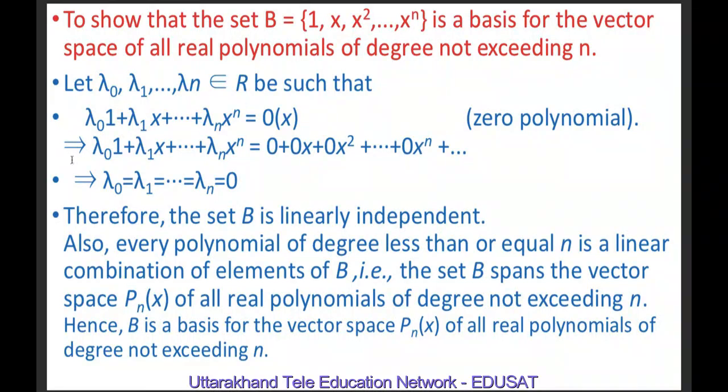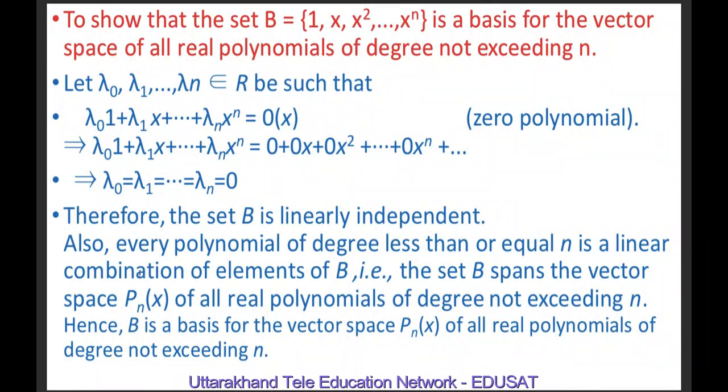And two polynomials are said to be equal if the coefficients of like powers of x are equal. Means lambda naught is equal to 0, lambda 1 equal to 0 (coefficient of x), ..., lambda n equal to 0 (coefficient of x raised to power n). It means all the lambdas are 0. Means lambda naught is 0, lambda 1 is 0 and lambda n is also 0. Therefore, the set B is linearly independent.